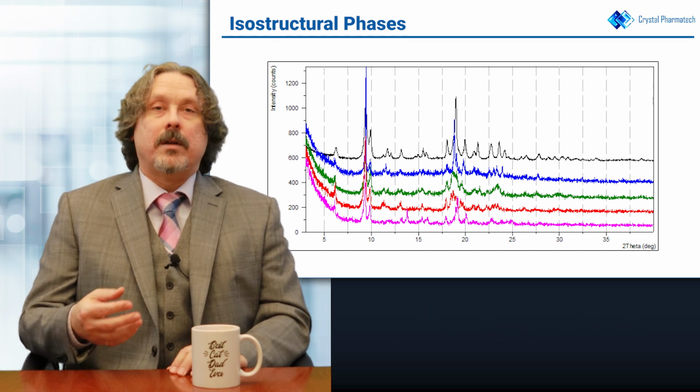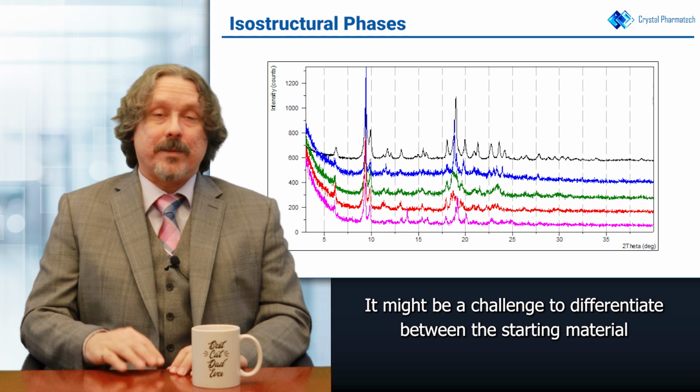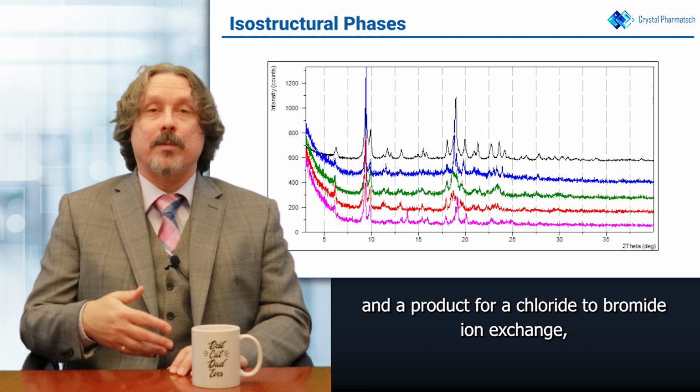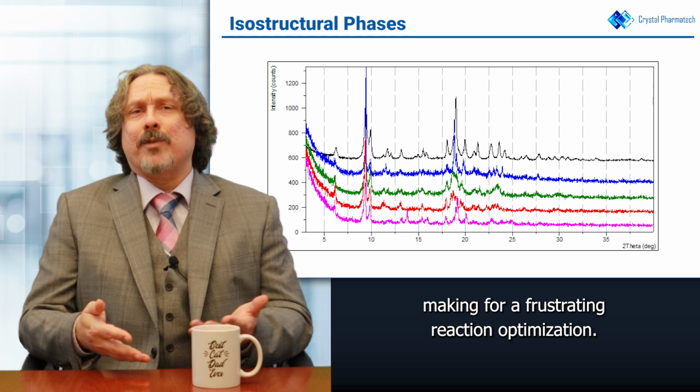Alternatively, monohalide salts such as fluorides, chlorides, and bromides will generally have the capacity to form similar packing structures. It might be a challenge to differentiate between the starting material and a product for a chloride to bromide ion exchange, making for a frustrating reaction optimization.